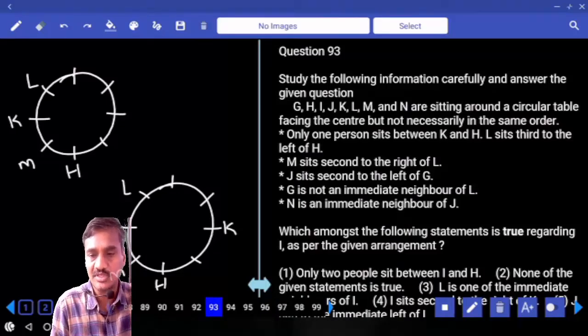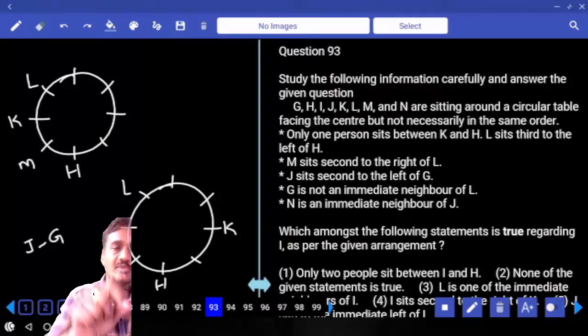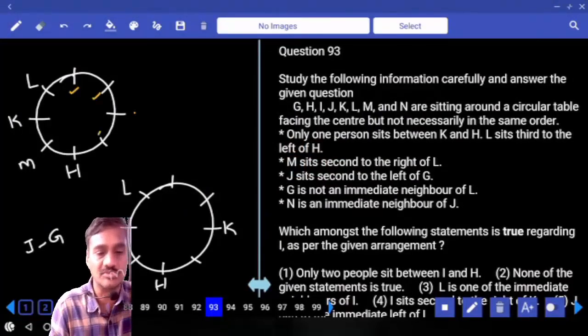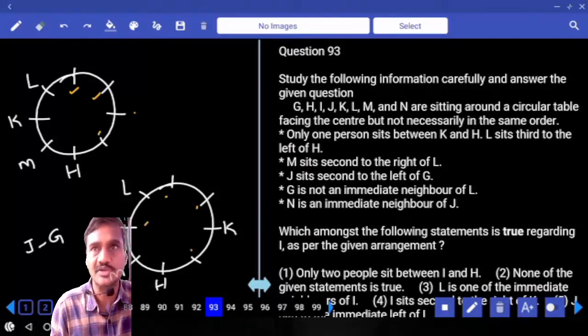And next one, J sits second to the left of G. J is seated second to the left of whom? Second to the left of G. Then how many possibilities do we have? Now in the first one we can have J at this place, G is here. Or J and G, there are 2 possibilities. And again in the second one, J and G can be like this, and again J and G can be like this. Now in each of these cases, we have 2 possibilities. Hence, the next one, we cannot represent the information as of now.